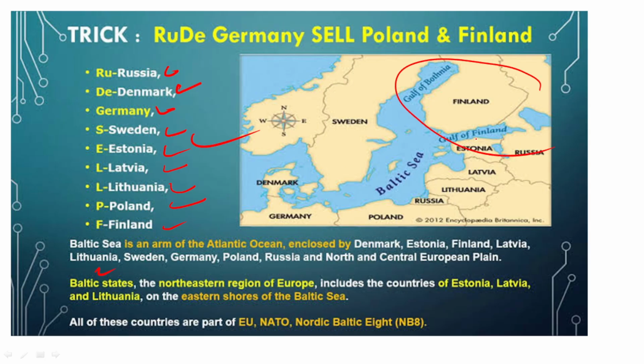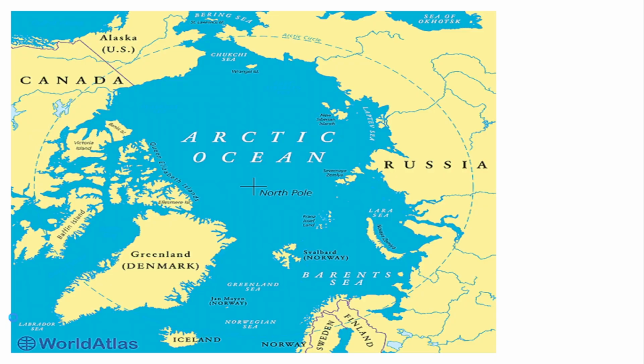And one more thing guys which you need to remember, we have the Baltic states which we see in the North Eastern region. And guys, Baltic states, please remember this: they are seen in Estonia, Latvia as well as Lithuania. So remember this. Now guys, when we have looked at this one, now moving forward.